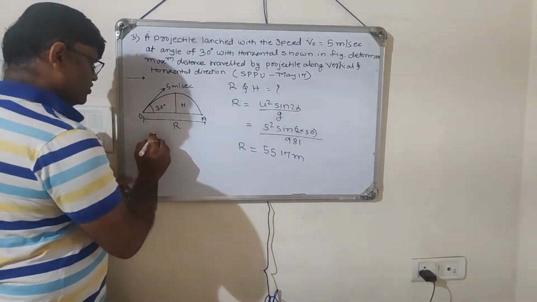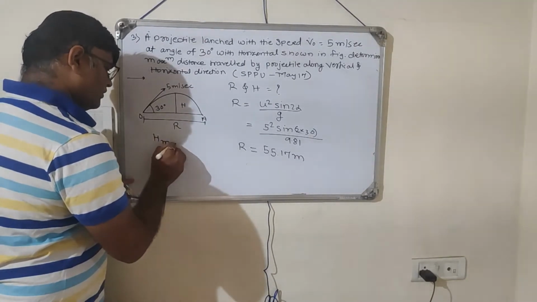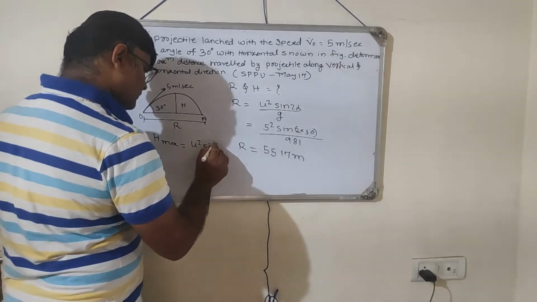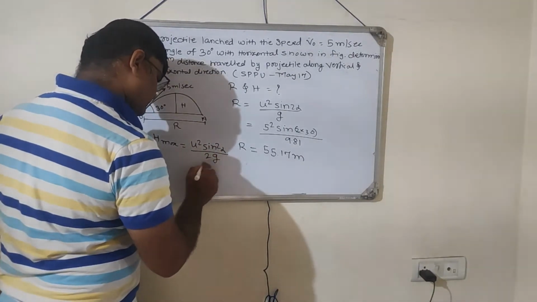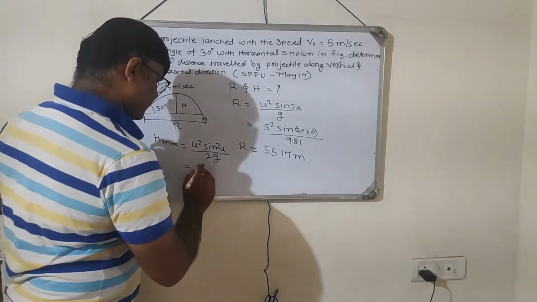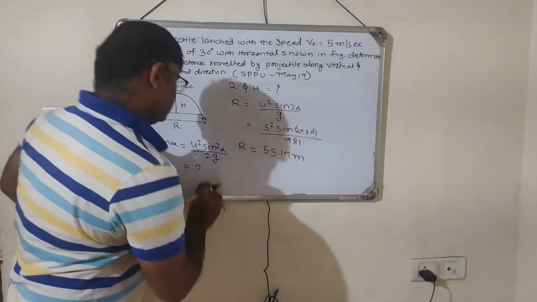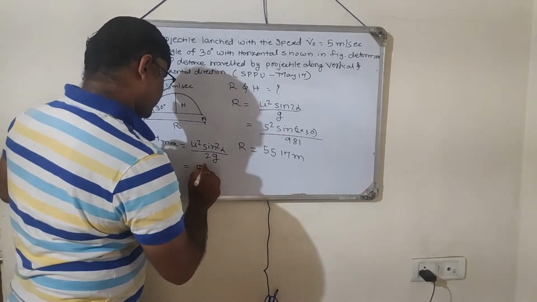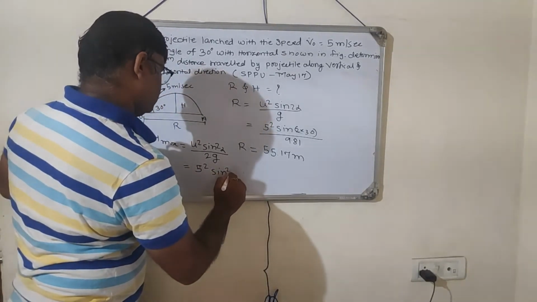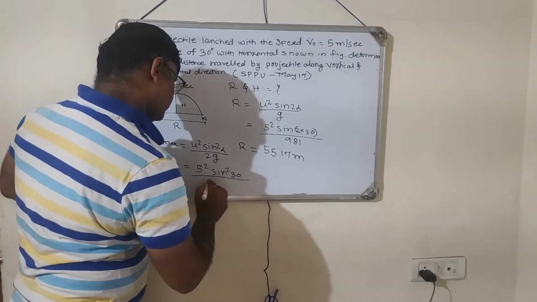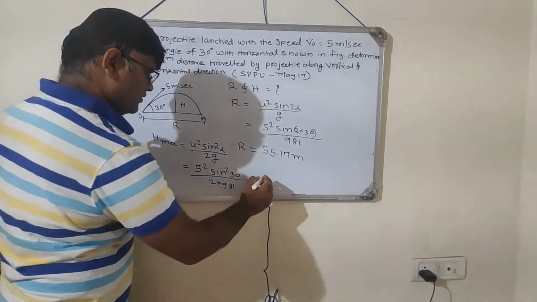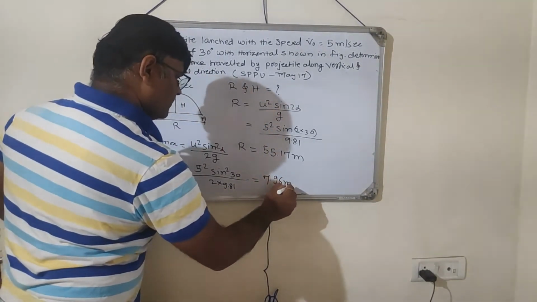Now what is the next one? H, the maximum height, h max. What is the equation of h max? It is u square sine square alpha divided by 2g, right? So what is the value of u? It is 5 square. 5 square sine square 30 degree divided by 2 into 9.81. So the value of h max is going to be 7.96 meter.